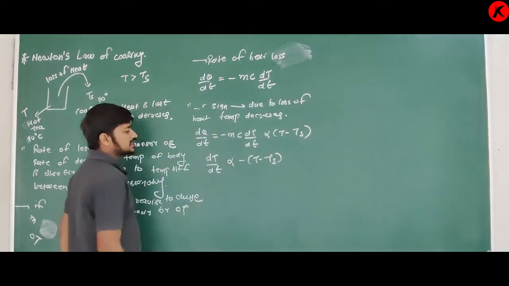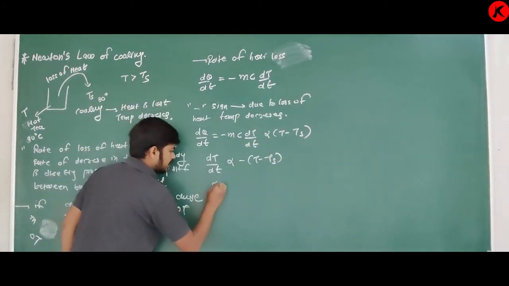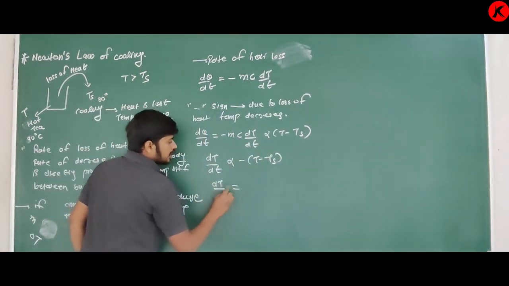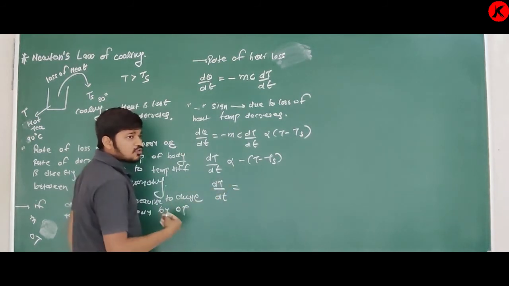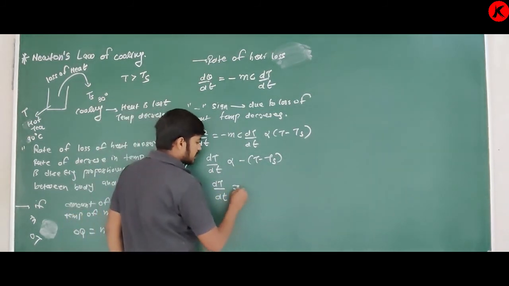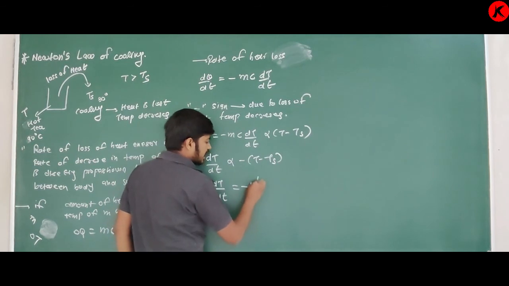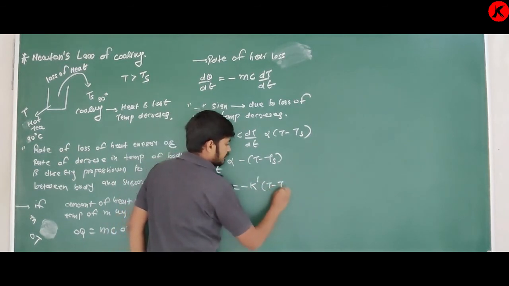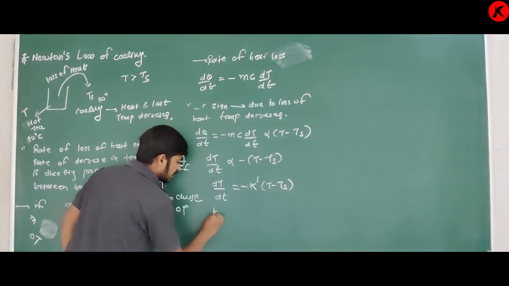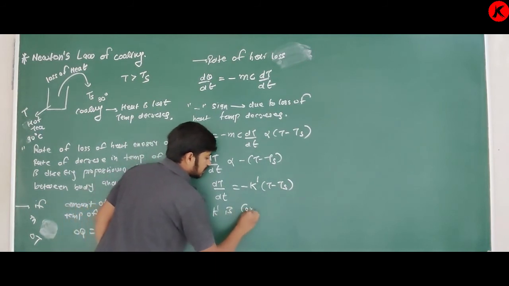So dT upon dt is equal to, if we remove proportionality, we have to add some constant, and that constant is k dash, times (T minus Ts), where k dash is a constant.